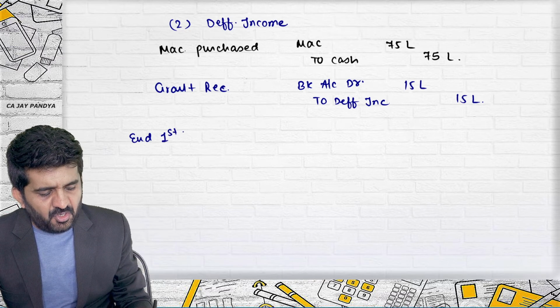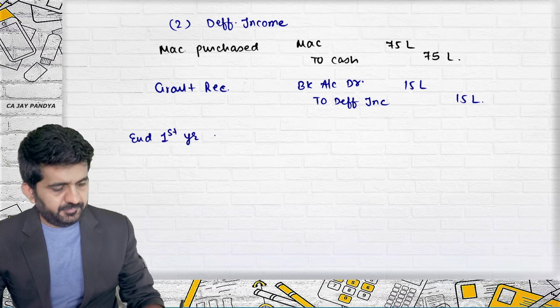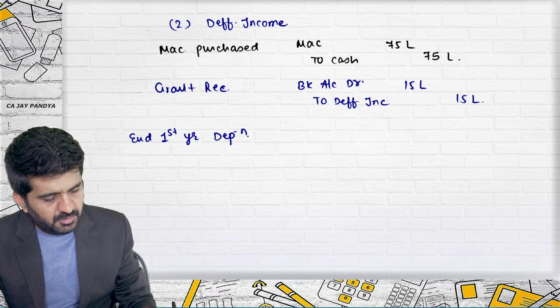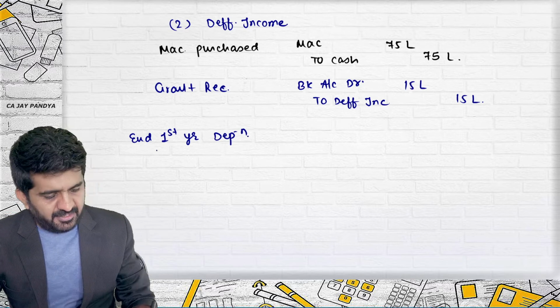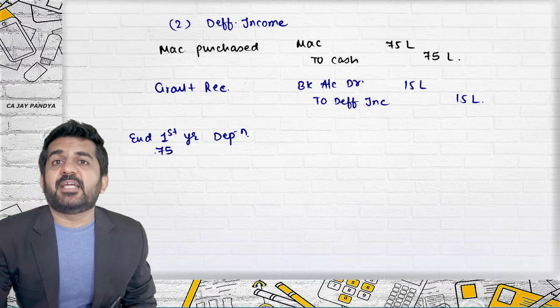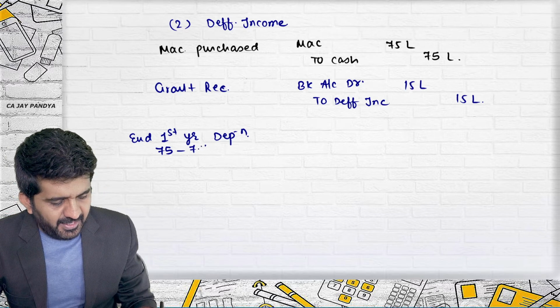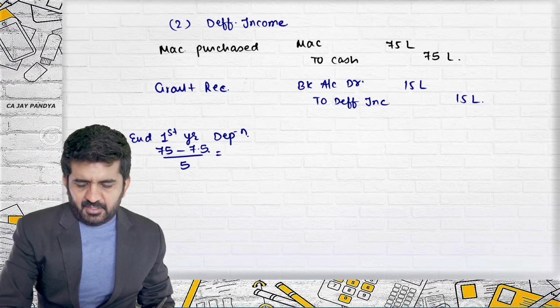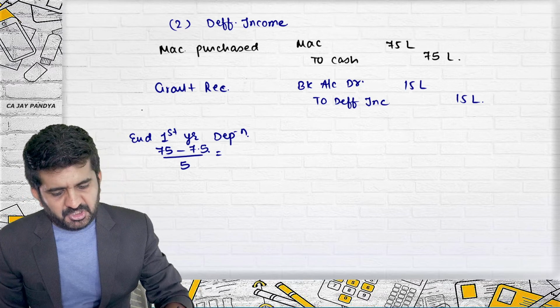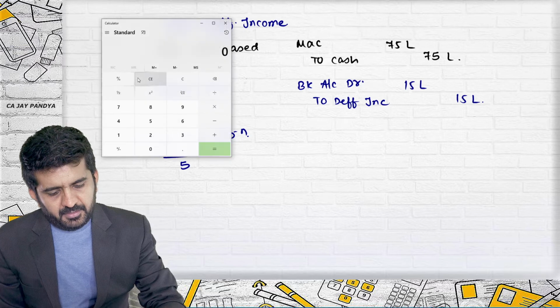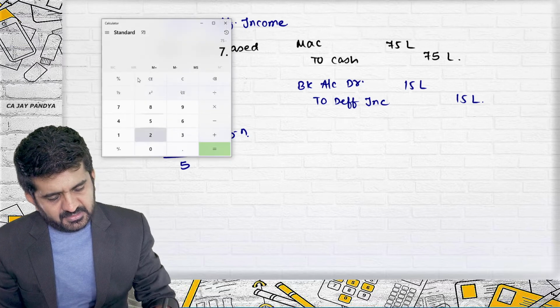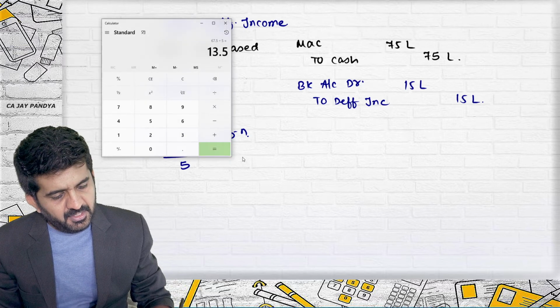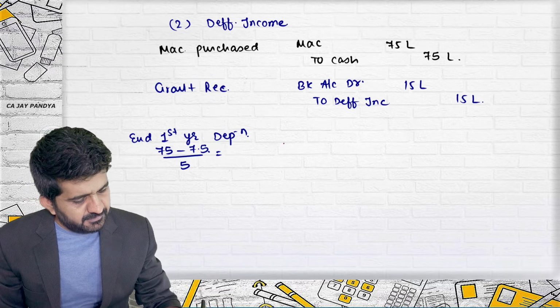At the end of the first year, the depreciation journal entry. What will be your cost of asset? 75 lakhs minus 7.5 lakhs scrap value, divided by 5. This will be every year's depreciation. 75 minus 7.5 divided by 5 is 13.5 lakhs.